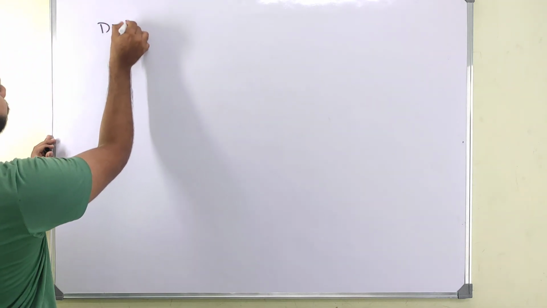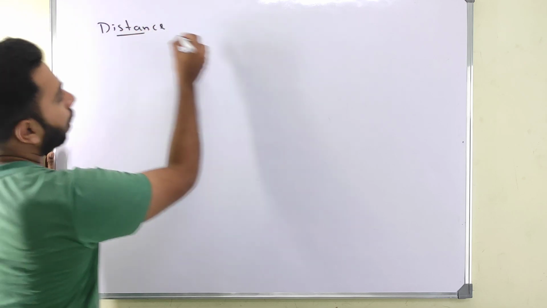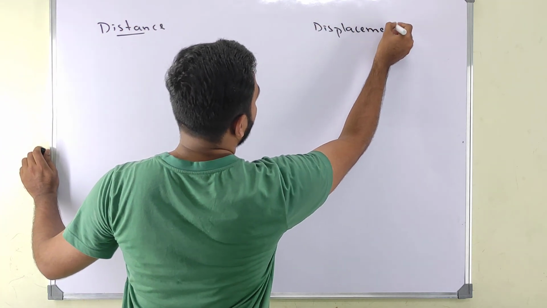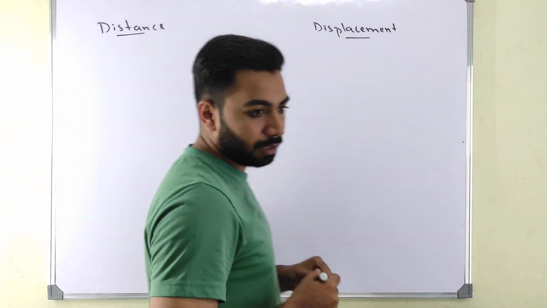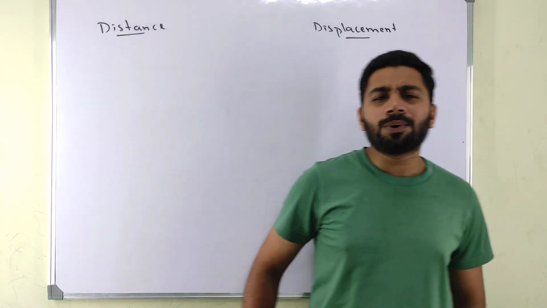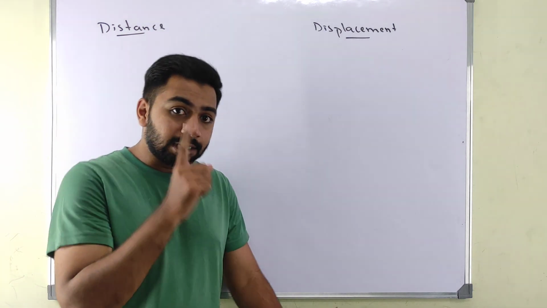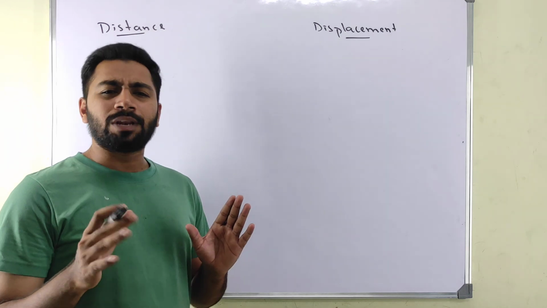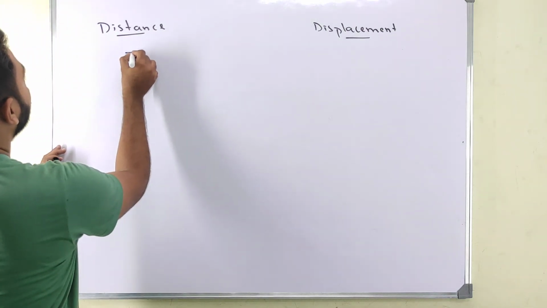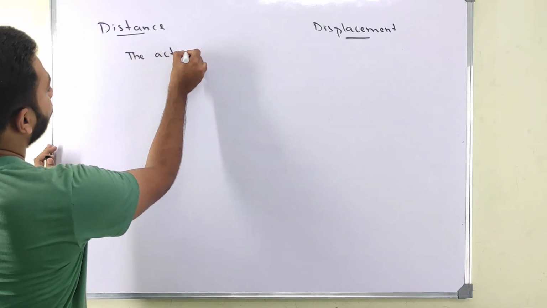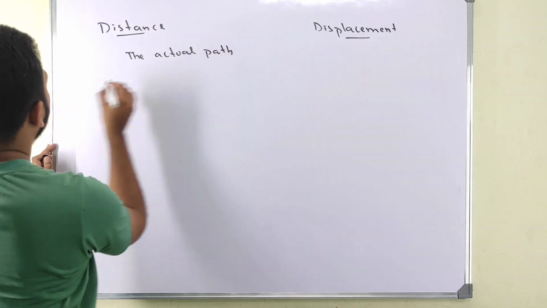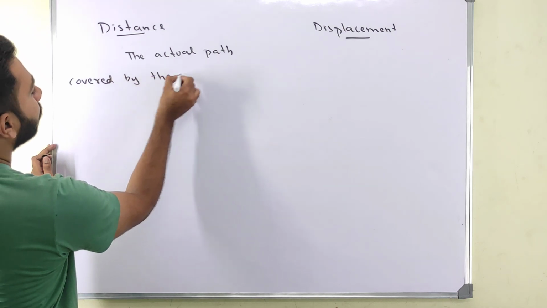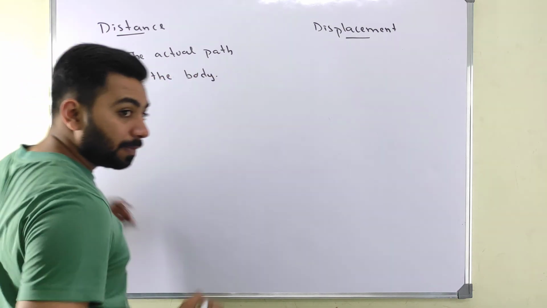Our distance and displacement. Distance and displacement, basically, we know all the time. One more time, a quick revision. See, distance means the actual path covered by a body. Distance means the actual path covered by the body. It is meant by distance.